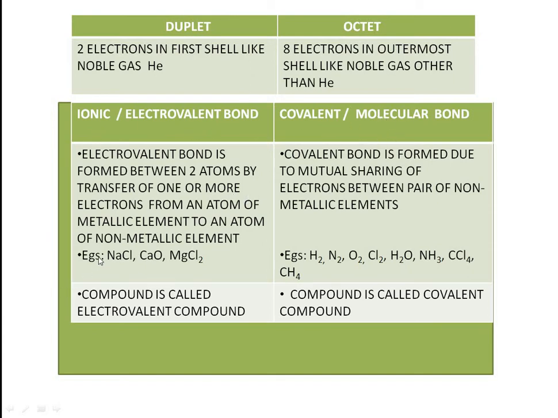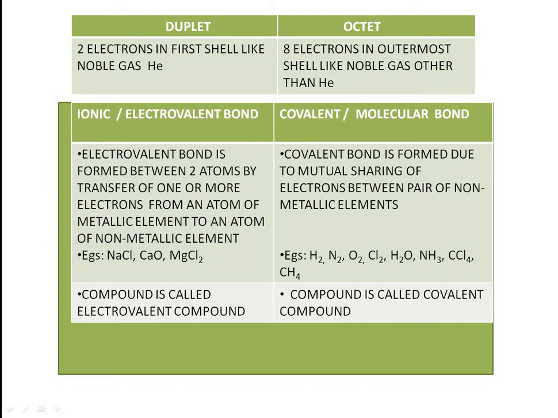Examples of ionic bonding are sodium chloride, calcium oxide, magnesium chloride. In these examples, sodium is a metal and chlorine a non-metal; calcium is a metal and oxygen a non-metal; magnesium is a metal and chlorine a non-metal. Examples of covalent bonding are hydrogen, nitrogen, oxygen, chlorine, water, ammonia, carbon tetrachloride, methane. Hydrogen-hydrogen, nitrogen-nitrogen, oxygen-oxygen and chlorine are homo bonds between non-metals, whereas water, ammonia, carbon tetrachloride and methane involve hydrogen-oxygen, nitrogen-hydrogen, carbon-chlorine and carbon-hydrogen. These are all non-metals. Now we'll see the definitions.